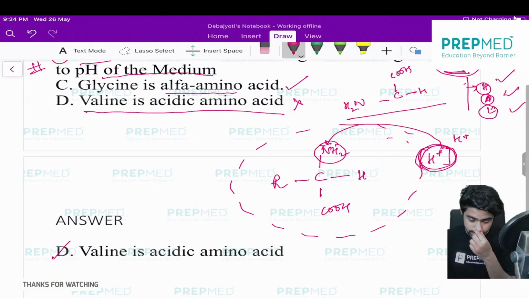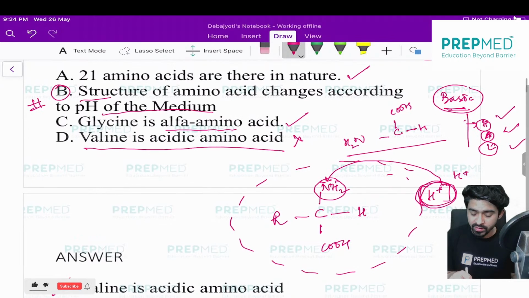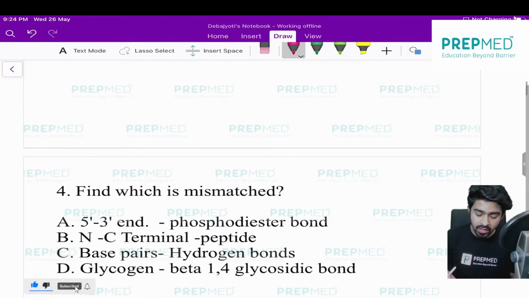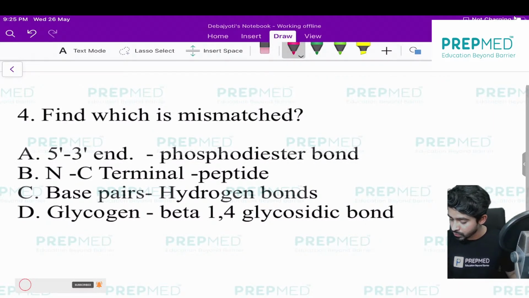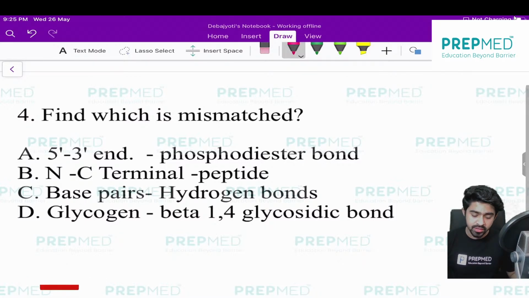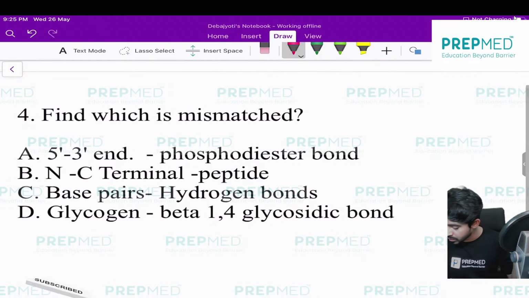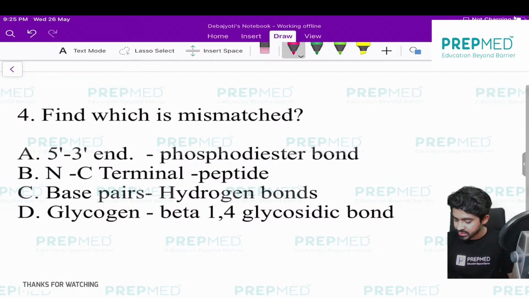All right, so yes, the surrounding pH will decide the structure of the amino acid, definitely. Correct answer. Question number 4. Okay, next question. Ahana is saying yes sir, Srikant Odikar is saying yes sir, Shohum is saying yes sir, Rupsha is saying yes sir, Tina is saying yes sir. All right, thank you so much for responding.